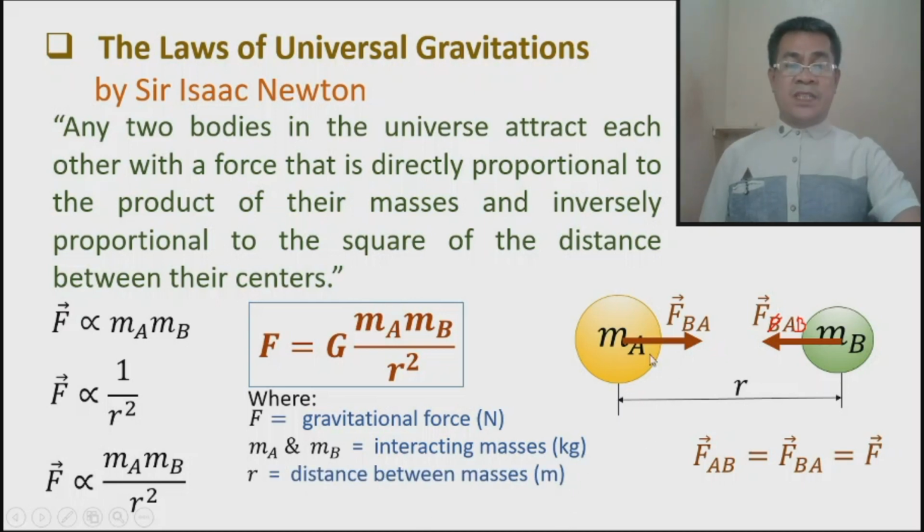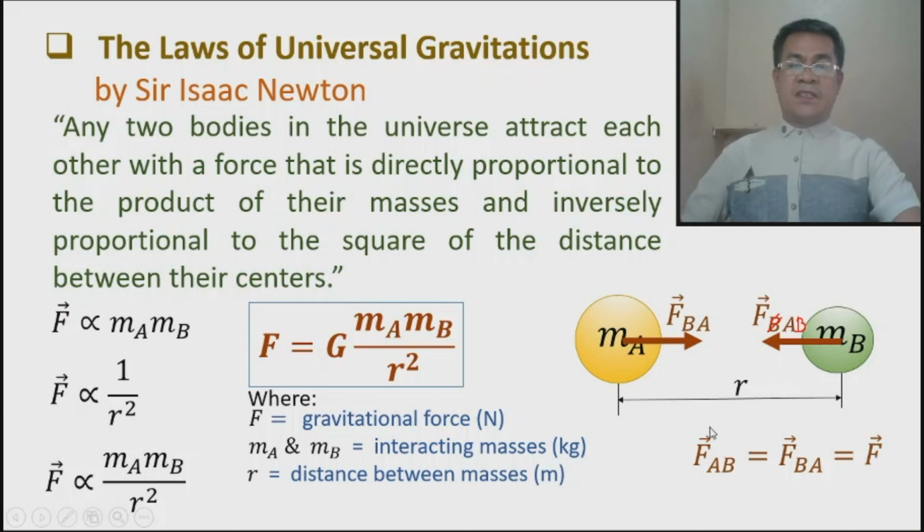Take note, distance is center to center. The center of one mass to the center of another mass. Connect a line, and that will be the distance between masses. We assign the small letter r. We can also call it radius, because anywhere, as long as this is r, this should be the center to center distance.